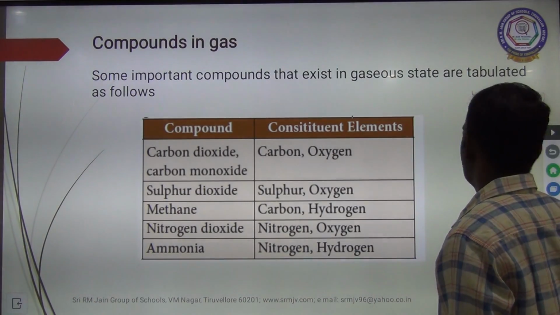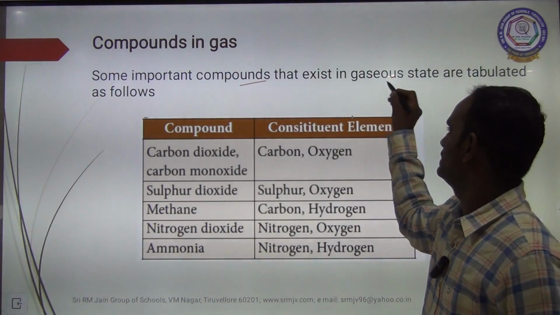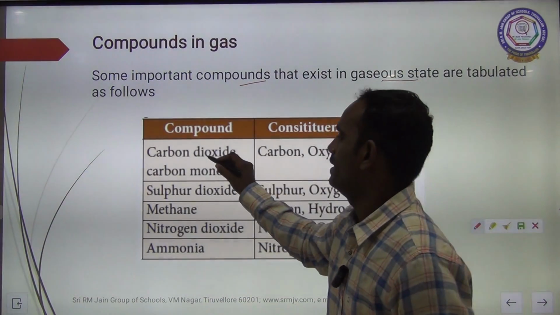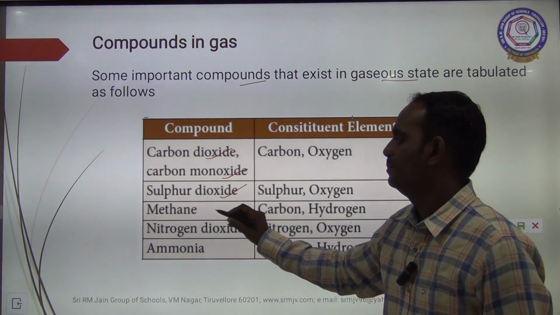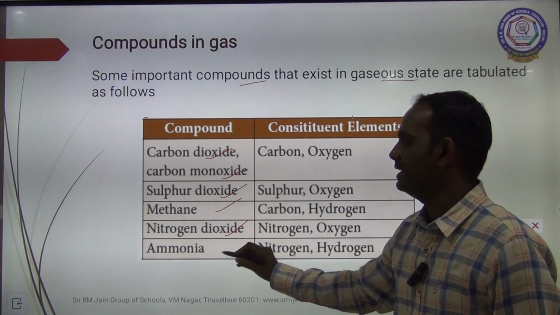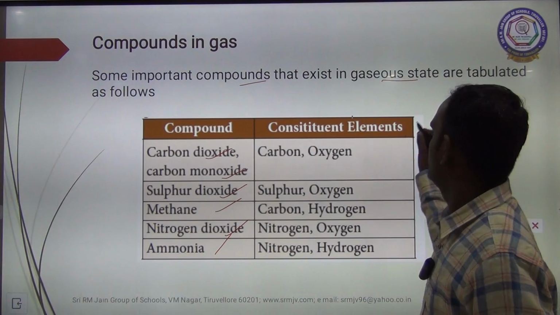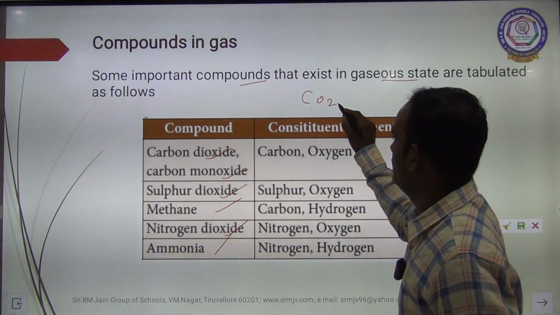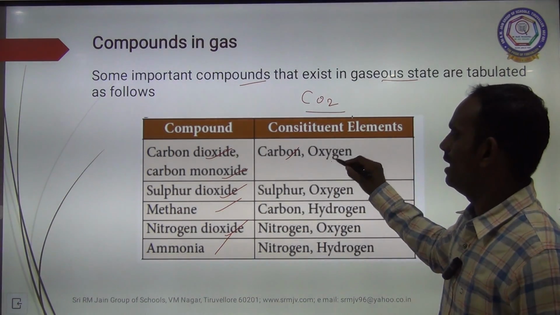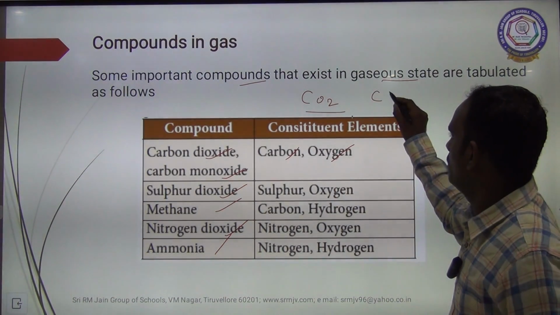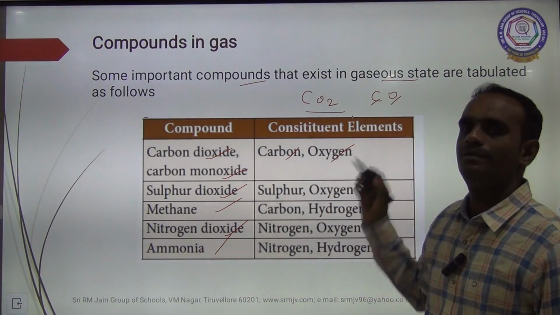The next one, compounds in gas. Some important compounds that exist in gaseous states are carbon dioxide, carbon monoxide, sulfur dioxide, methane, nitrogen dioxide and ammonia. See here, carbon dioxide. How many elements are there? Two elements, carbon and oxygen. And carbon monoxide. How many elements are there? Here also two, carbon and oxygen.